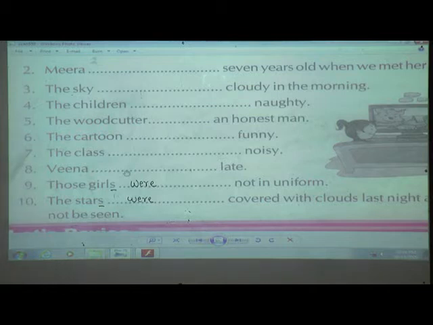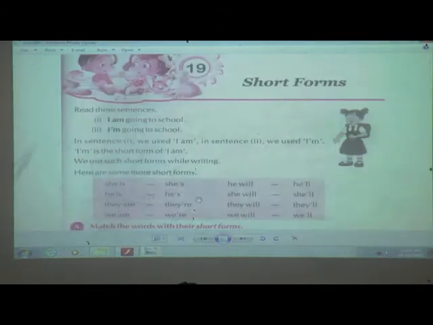Now I am going to move on to the next lesson, that is lesson number 19, short forms. Ready, students? See next page, that is 55. Lesson number 19 is also a very short lesson. So we are on page 55, lesson number 19, short forms.